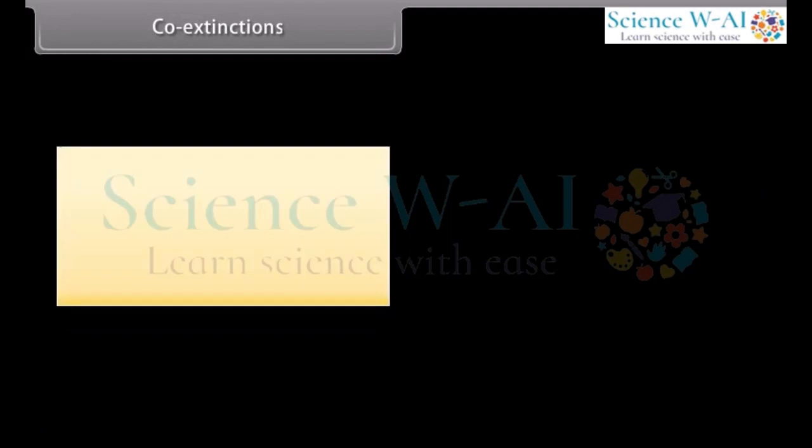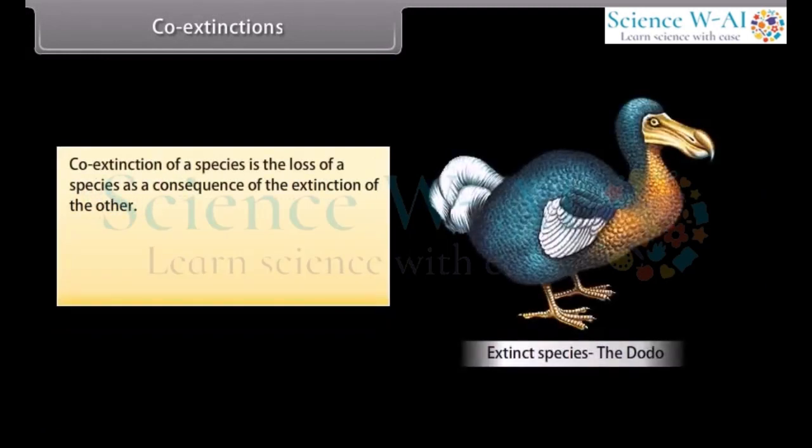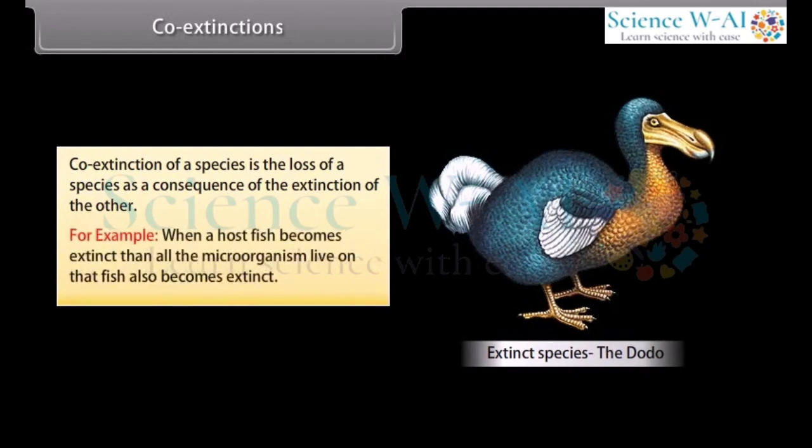Co-extinctions. Co-extinction of a species is the loss of a species as a consequence of the extinction of another. For example, when a host fish becomes extinct, all the microorganisms living on that fish also become extinct.